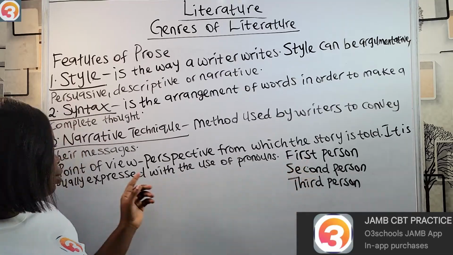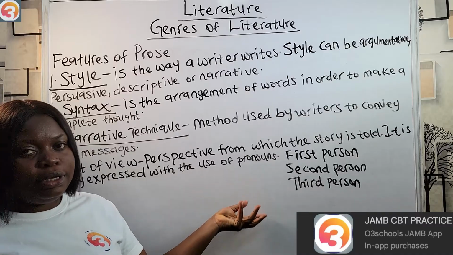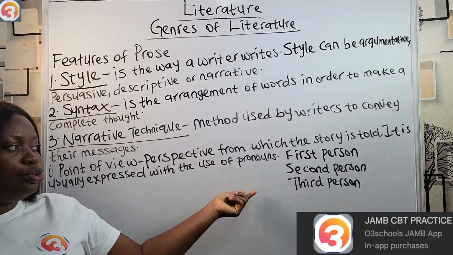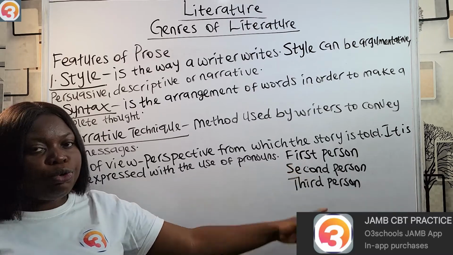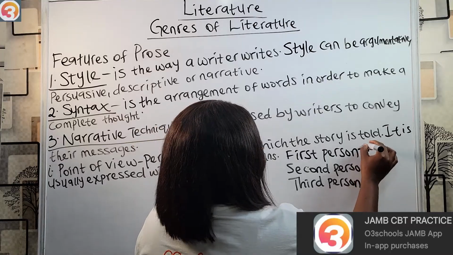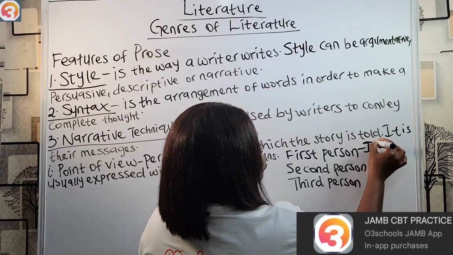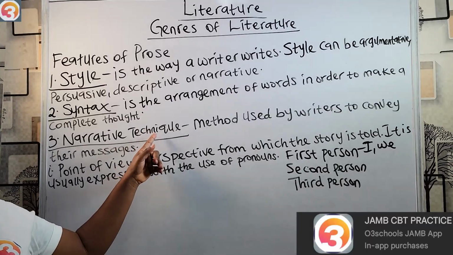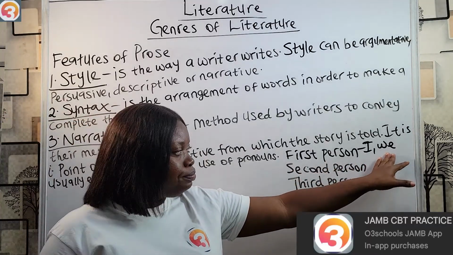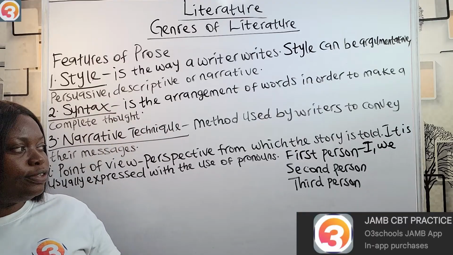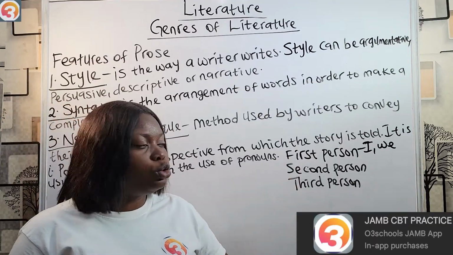For the first person point of view, a character in the story, a character that is part of the story, is telling the story. I will use first person pronouns like I and we when using the first person point of view as a narrative technique. We use these first person pronouns, and it's usually used in autobiographies. First person point of view is very common in autobiographies.